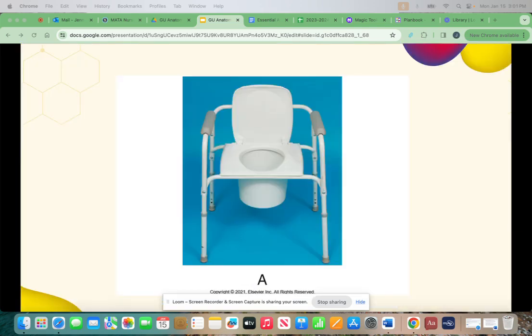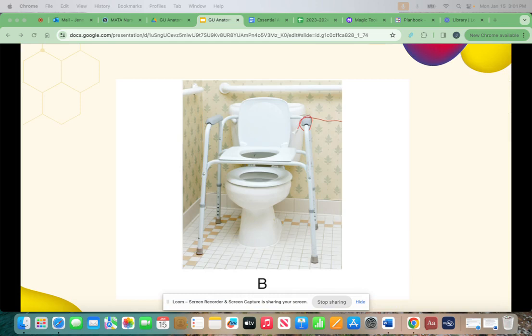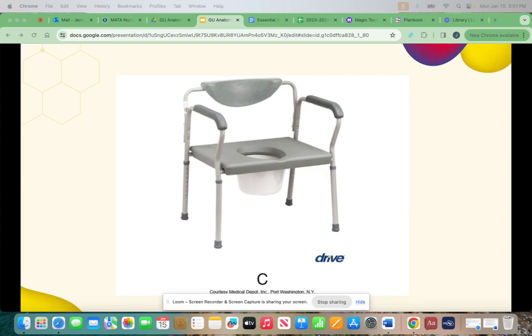So this is a picture of a bedside commode, like what we have in our classroom. And this is a picture of a commode chair placed over the toilet. It elevates the toilet seat so patients don't have to sit down as far. And this is a bariatric commode.